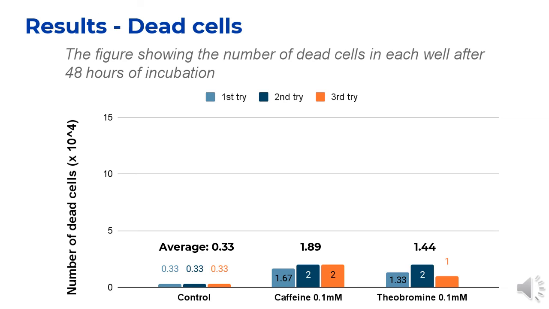This bar graph shows the number of dead cells in the well after 48 hours of exposure to the solutions. The control showed a significantly low number of dead cells compared to other wells with an average of 0.33 times 10 to the power of 4 cells. In the well where 0.1 millimolar of caffeine was applied, there were an average of 1.89 times 10 to the power of 4 dead cells observed. The cells that were exposed to theobromine showed an average of 1.44 times 10 to the power of 4 dead cells. The cells that were exposed to caffeine showed the least viability. Although cells exposed to caffeine had the most dead cells observed, there are no significant differences in the number of dead cells compared to theobromine.